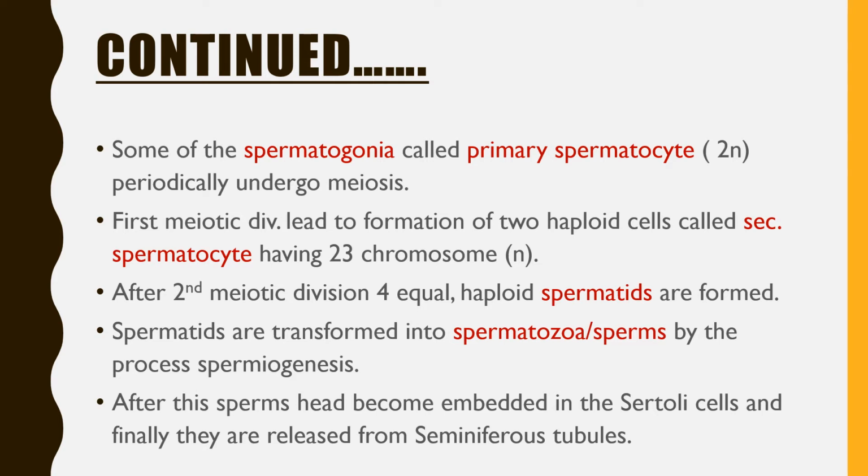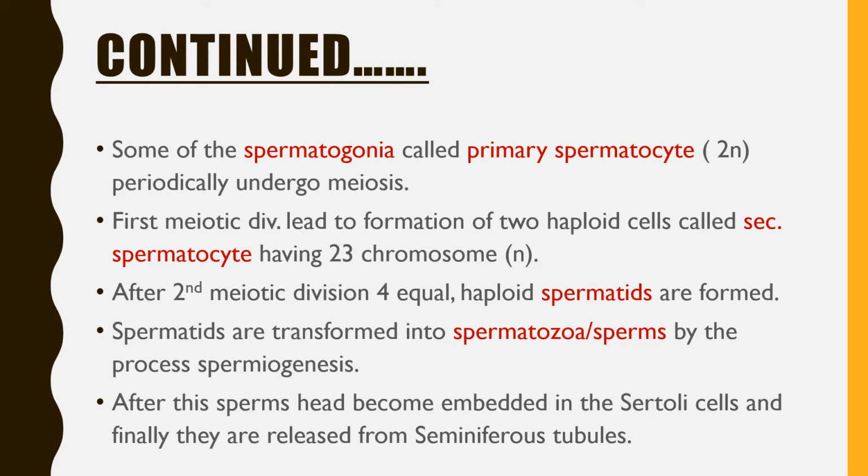So the first meiotic division leads to the formation of two haploid cells, each containing 23 chromosomes, a single set of chromosomes, so we call them haploid. When the second meiotic division takes place, at the end we get four equal haploid spermatids. So spermatids are formed, and later on the spermatids are transformed into sperms, or spermatozoa.